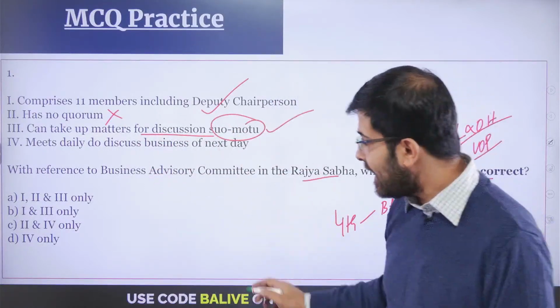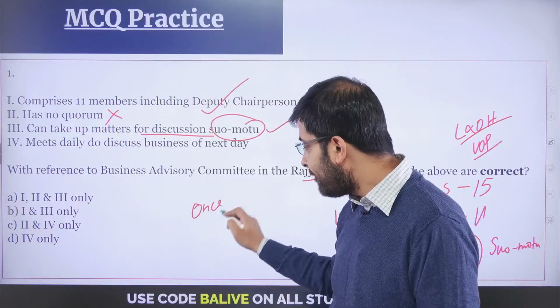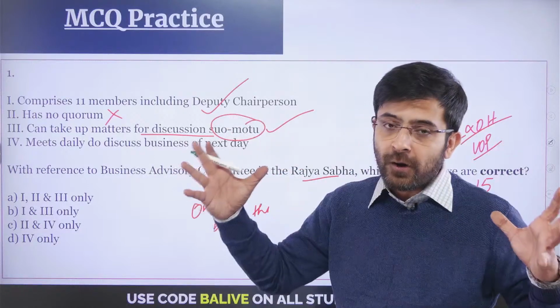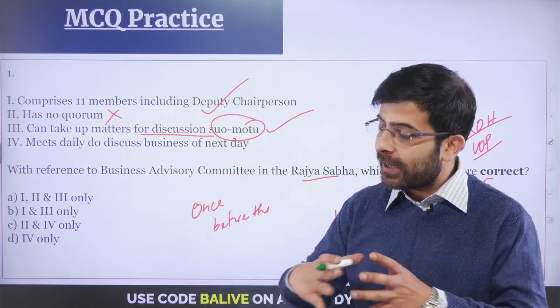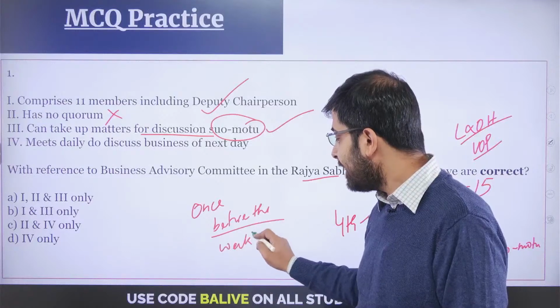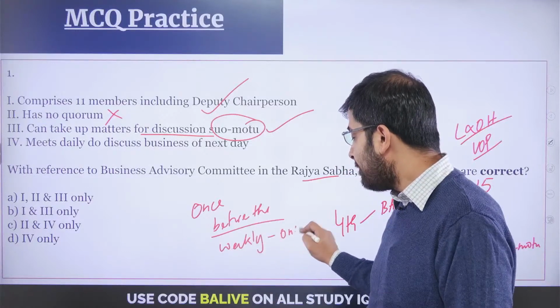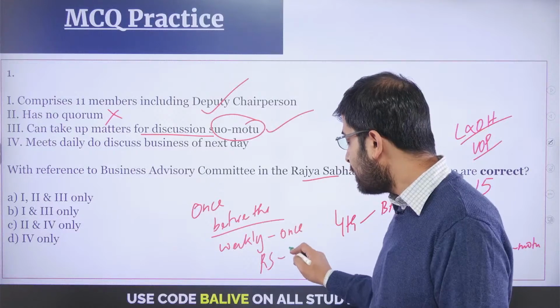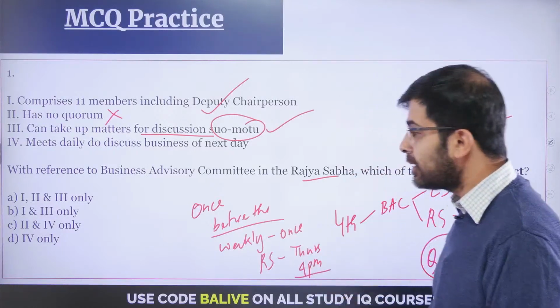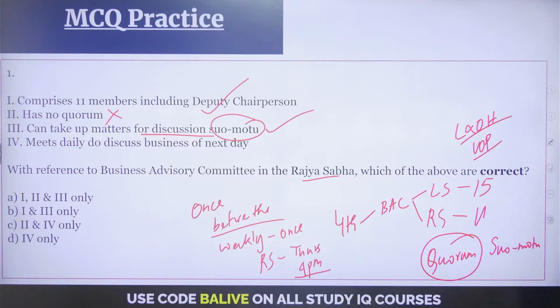And what you find is that they meet once before the session starts, so as to have the macro idea of the legislative business that will be taken up during the session. And then after that, weekly once they meet. In case of Rajya Sabha, you will find it is done normally on Thursday, 4 p.m. in the chairman's office. Vice President Jagdeep Dhankar's office is where all of these committee members will meet and decide the agenda of the coming days.